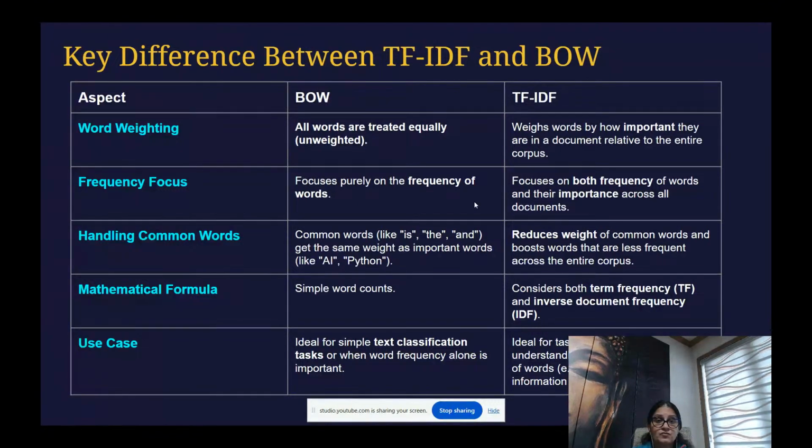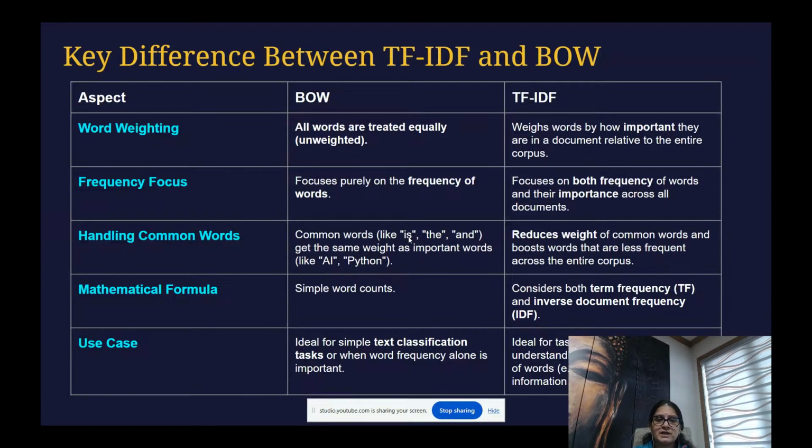And then frequency: bag of words focuses purely on the frequency of words, while TF-IDF focuses on both frequency and importance across all documents. Okay, and then handling common words: in bag of words, words like the and is get the same weight as important words like AI and Python. But TF-IDF reduces the weight of grammatical words which we use to connect our sentences. Bag of words doesn't care about that, which is not important for us.